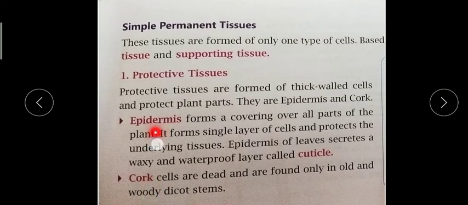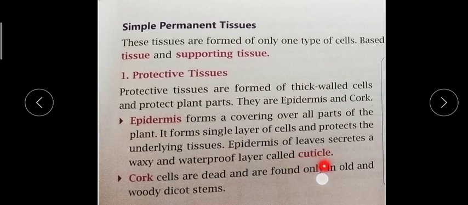So underline this line: epidermis forms a covering all over the part, like we have the skin, no? So epidermis is also the skin of the plant. So the skin of the plant is called epidermis. Remember this, children. Epidermis forms a cover all over the part of the plant body. It forms a single layer of cells and protects the underlying tissue. Our skin also protects our underlying tissues. We have the skeleton also. Like this, epidermis protects the underlying tissues. Epidermis of leaves secretes a waxy waterproof layer which is called cuticle.